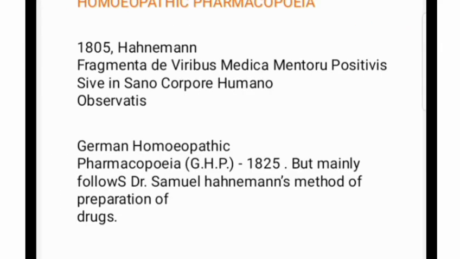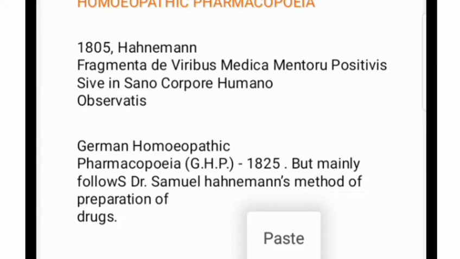Then, German homeopathy. First, we know that the homeopathic pharmacopoeia was first found in Germany. After Hahnemann's discovery, an official homeopathic pharmacopoeia was introduced in Germany in 1825. This German Homeopathic Pharmacopoeia, the GHP, follows Dr. Samuel Hahnemann's method of preparation.